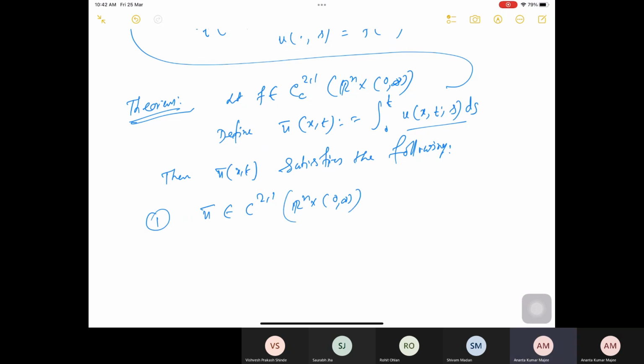Not only that, it will also be smooth. And secondly, u bar_t minus Laplace of u bar should be f in Rn cross (0, infinity).